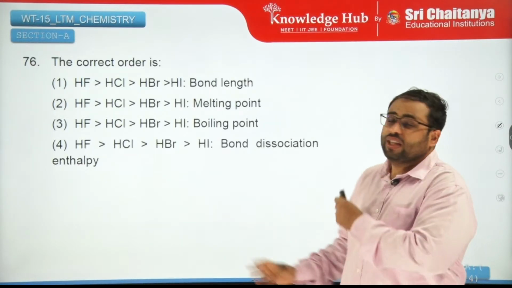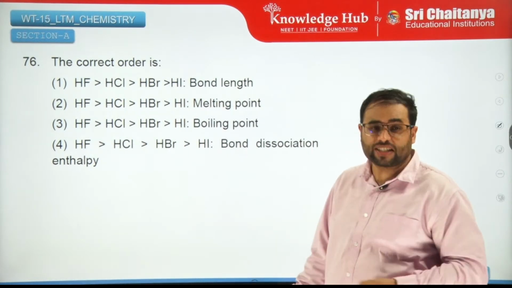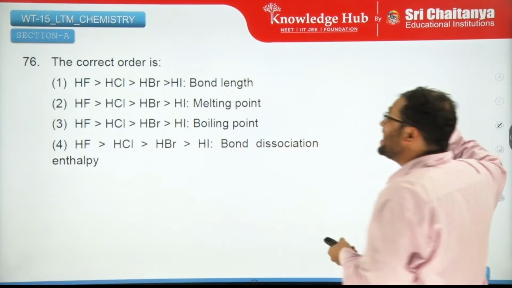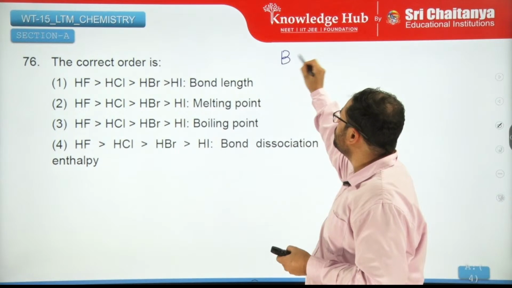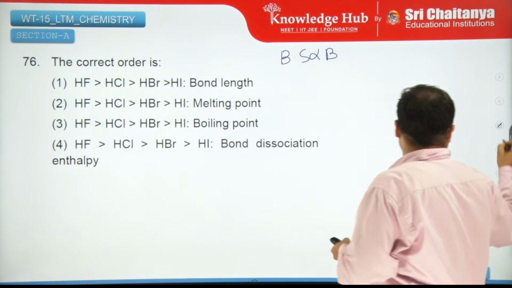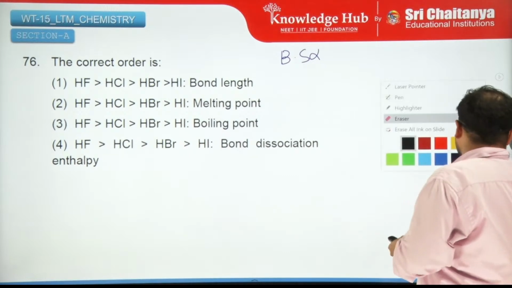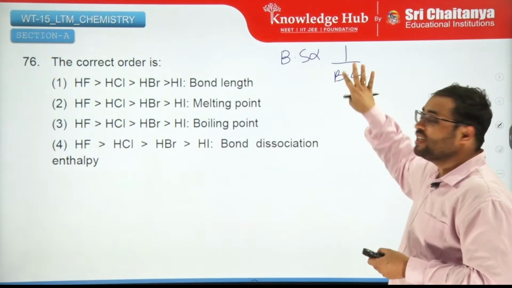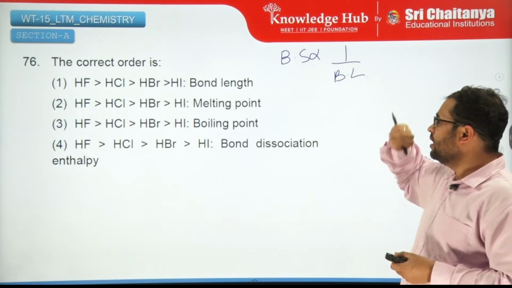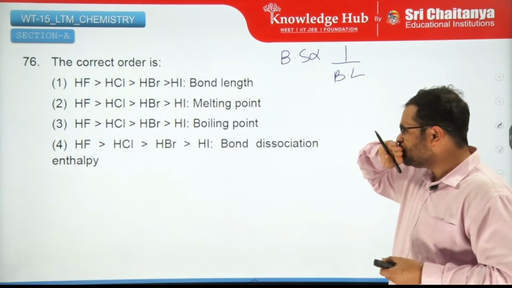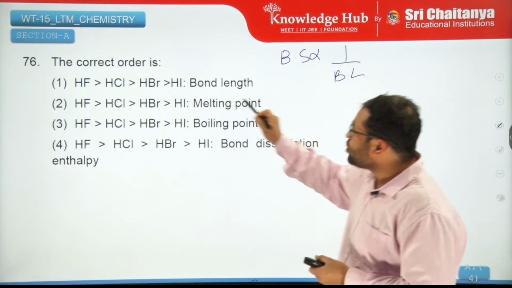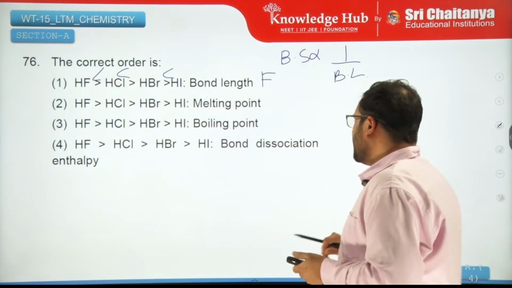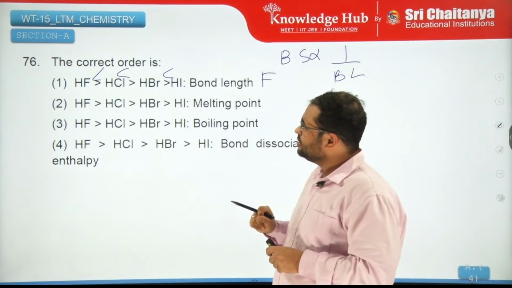Moving on, this I have already done. The correct order is HF bond strength is higher. Okay, they are asking about bond length. So bond length is not higher. We know that bond strength is inversely proportional to bond length. So the order is supposed to be in this way. So this is false.